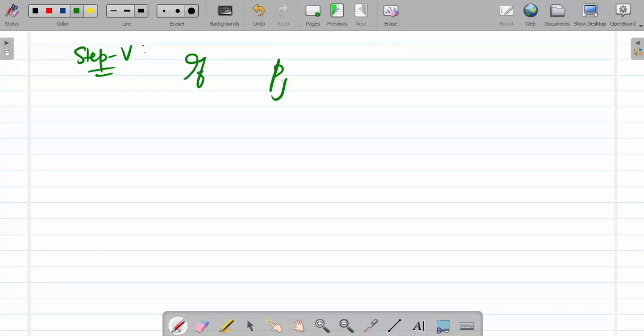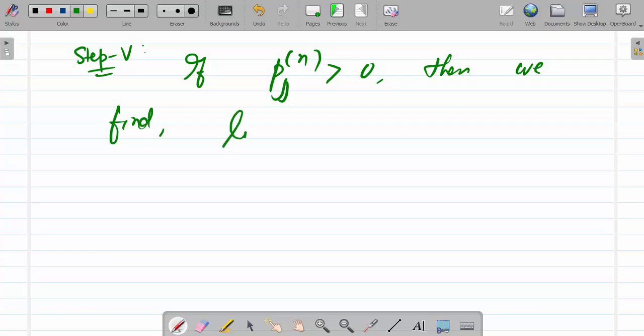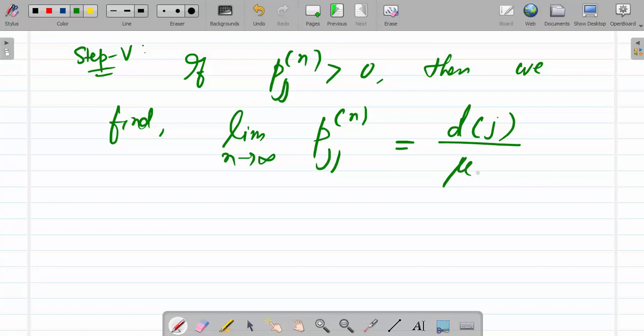If Pjj n is greater than 0, then we find limit n tends to infinity Pjj n, and this is equal to dj by mu jj, where dj is the period of state j.